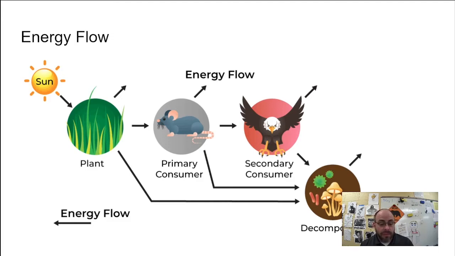Then, of course, you're going to have things that consume that food. They're called consumers. This is going to be lots of different stuff, right? It's going to be like your herbivores that eat plants, your carnivores that eat meat, your omnivores that eat both. Your detritivores, never heard that one before probably. Detritivores, they eat like dead material, like a scavenger maybe, but not a decomposer, because a decomposer is its own